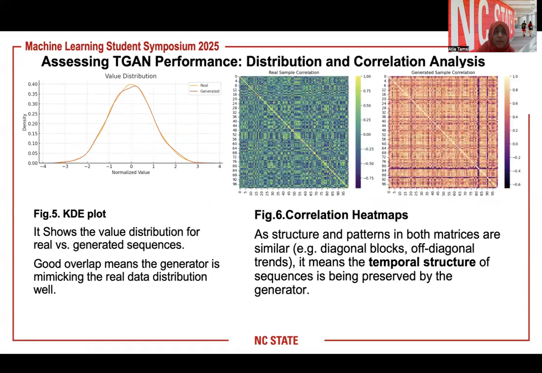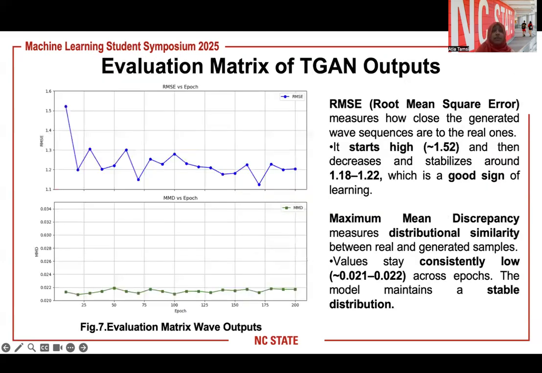The performance of the temporal GAN analysis is described in this slide. Here we can see that in the KDE plot, the distributions of real and generated sequences are almost similar, which shows that they are capable of mimicking each other perfectly. In the correlation heat maps, the off-diagonal and diagonal elements are almost similar, which indicates that the temporal structure of the sequence is preserved by the generator perfectly. In order to evaluate the performance, we have used RMSE and MMD.